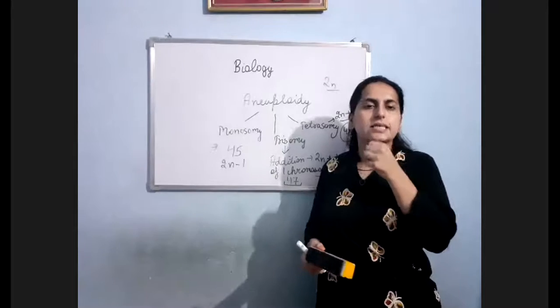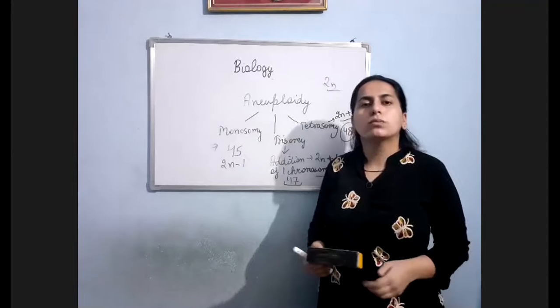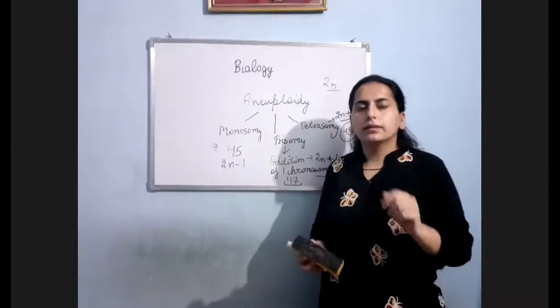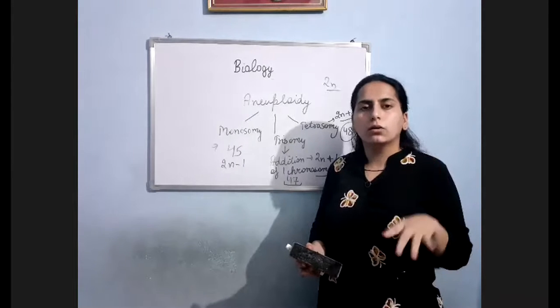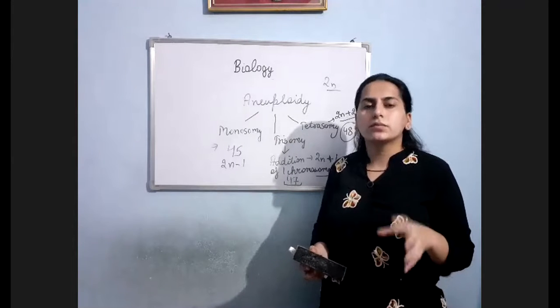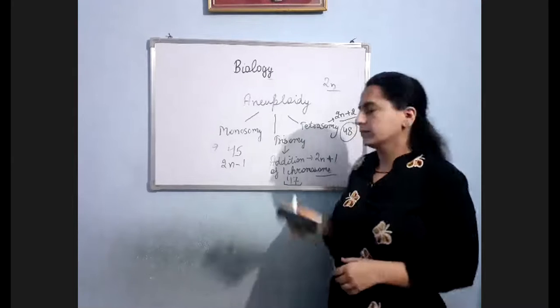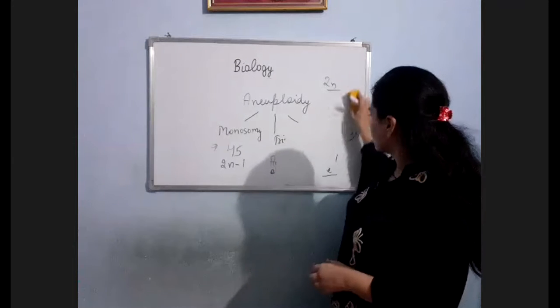Now we shall discuss examples of chromosomal disorder. Let me explain the first example, that is Down syndrome. And I'll explain Down syndrome with the help of an image. First image.